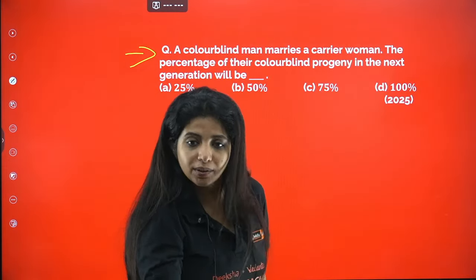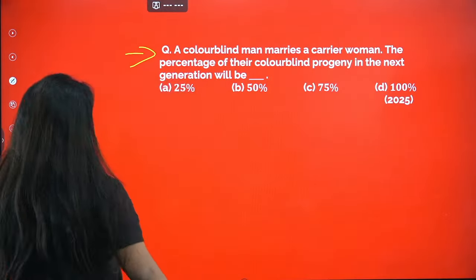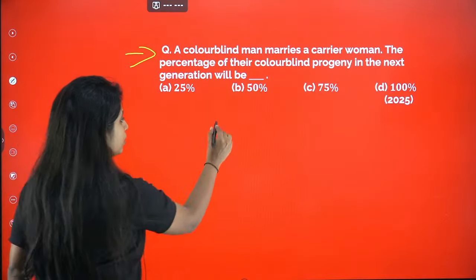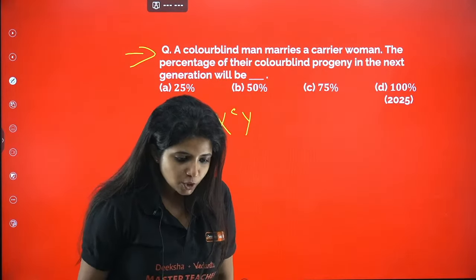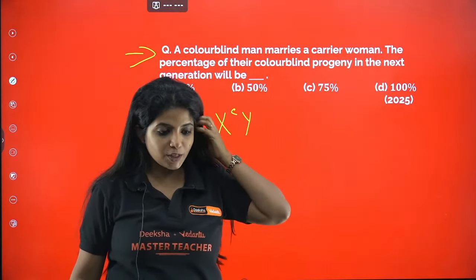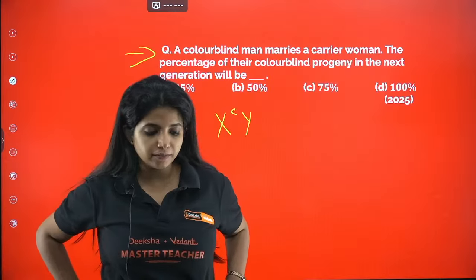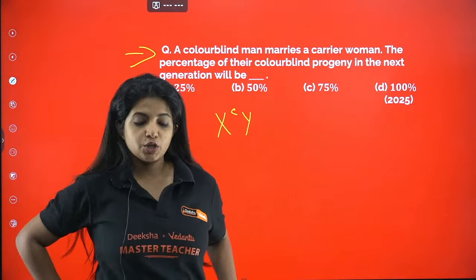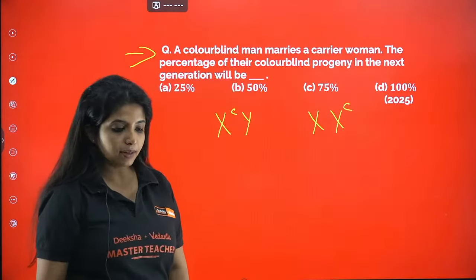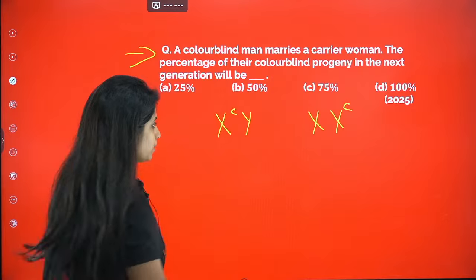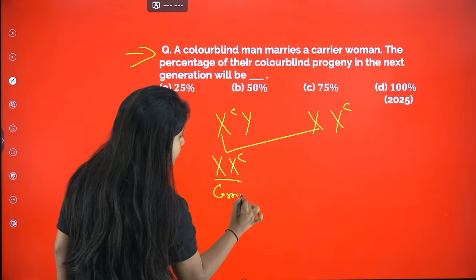Subhash, you can ask me towards the end, okay? I'll answer it. Chalo, chalo. A colorblind man. Colorblind man means what? He is going to be like this. Marries what? 50% is what Narasimha is saying. Winterluna says B. What about others, who watch the video? Carrier female means what? Carrier female is going to be like this. Only one allele is going to be affected. Nagaraj says the answer is B. Now when you cross this and this, it is going to be a carrier female.